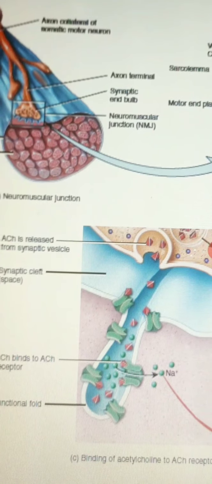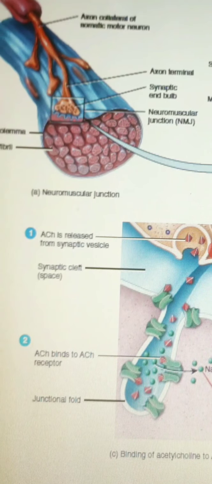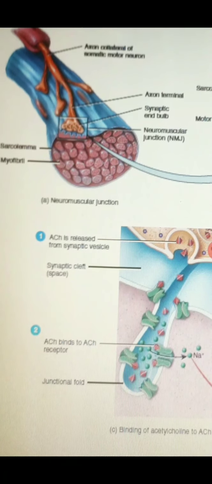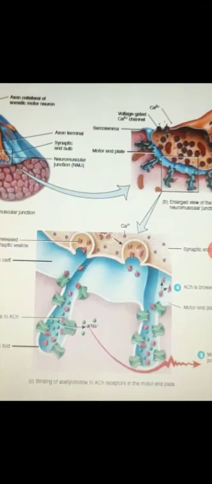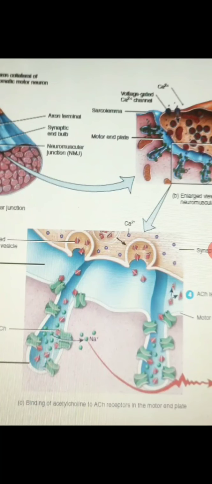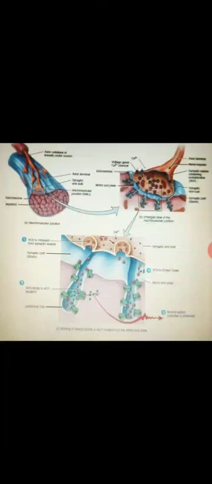Arrival of the nerve impulse at the synaptic end bulb stimulates the synaptic vesicles to undergo exocytosis. During exocytosis, the synaptic vesicles release acetylcholine into the synaptic cleft.